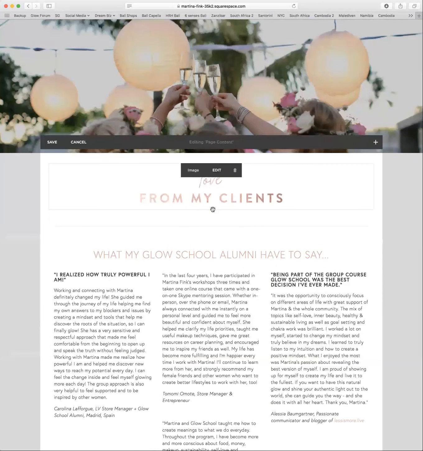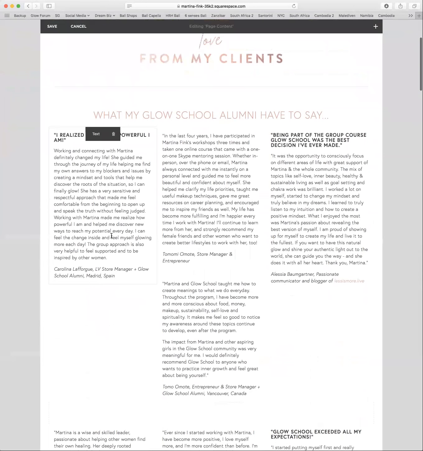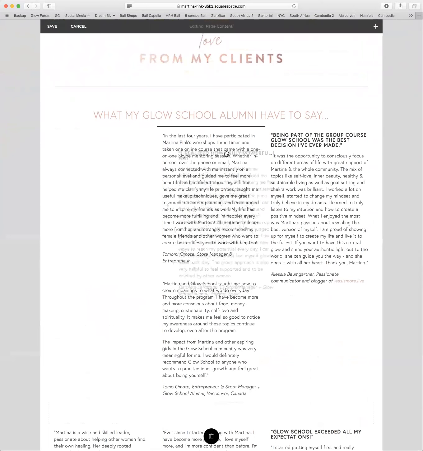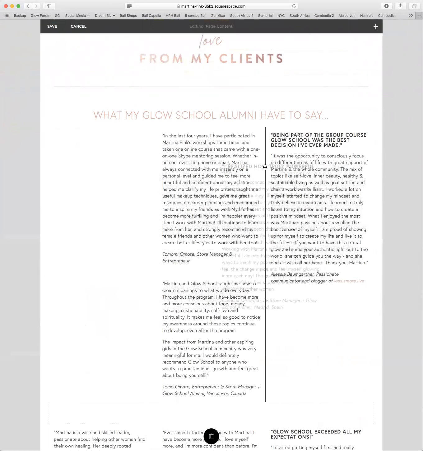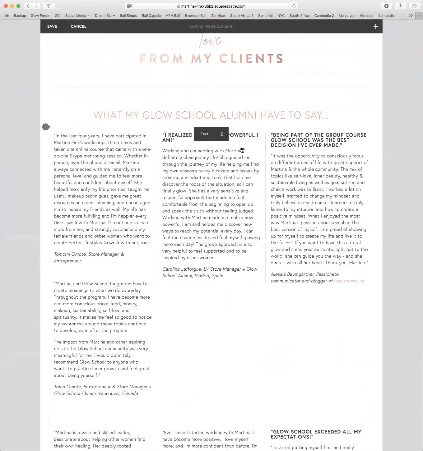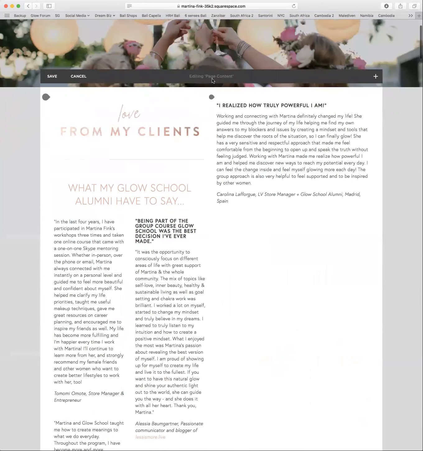So I have added an image here, and then I have a line here. And then I have this title, and then I have 3 different boxes. So these boxes, I can just take them and move them around. Wherever the line is, that's where the text box is going to go. If I put it here, it's going to go here. If I put it here, it's going to go here. If I put it here, it's really going to go to the right side of the entire box.